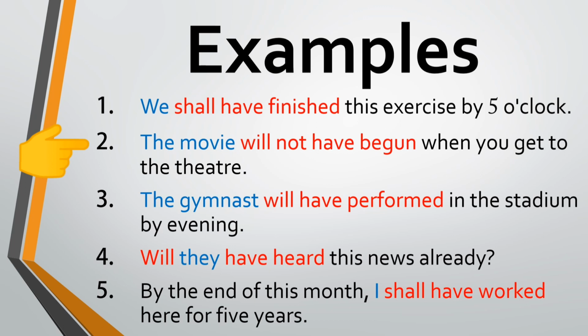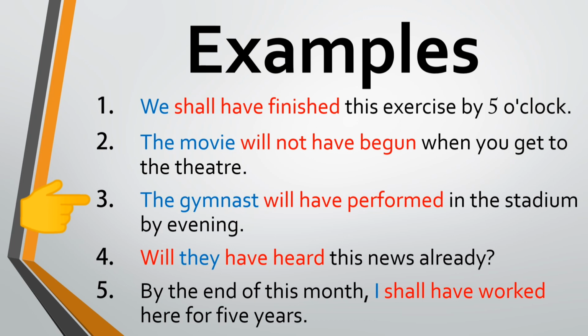The movie will not have begun when you get to the theatre. The movie is third person subject, so will have is used, and since this is a negative sentence, not is used after will.